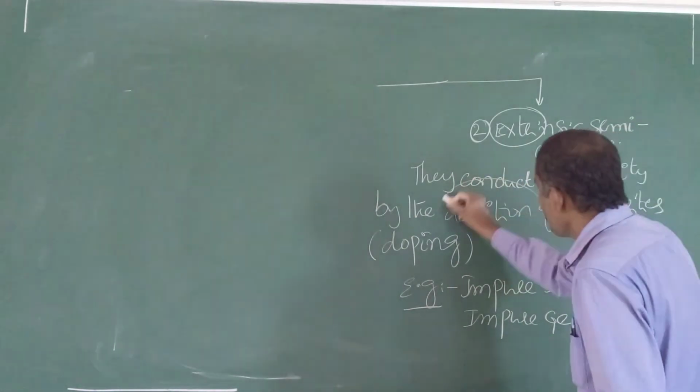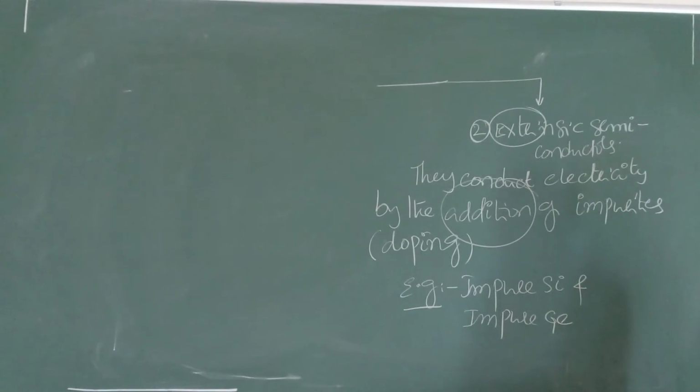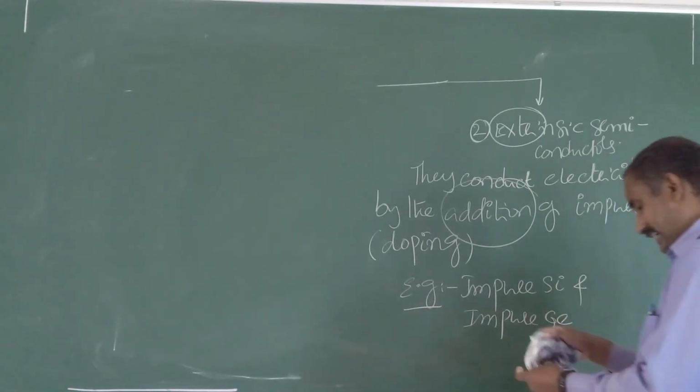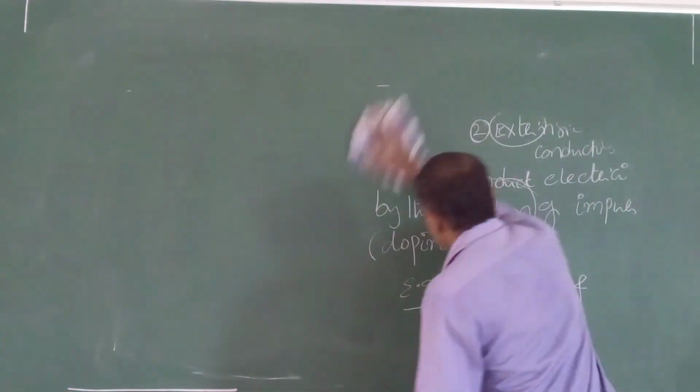Now, based on the addition of impurity, extrinsic semiconductors are again of two types: p-type semiconductors and n-type semiconductors. In our syllabus, only extrinsic semiconductors are there.